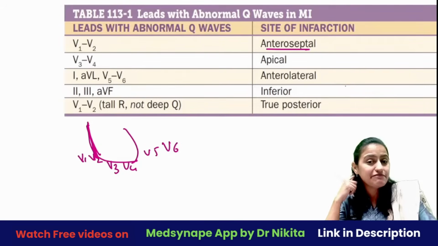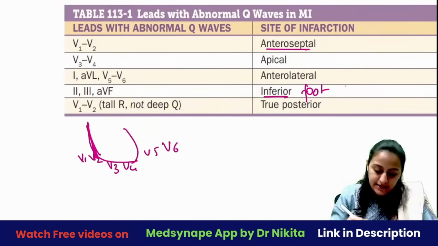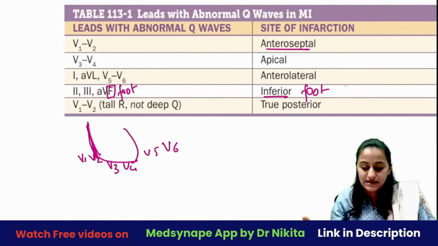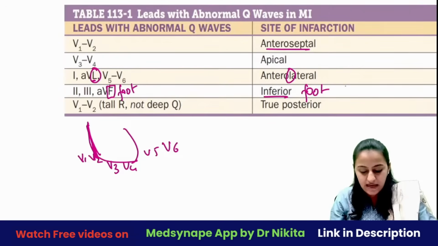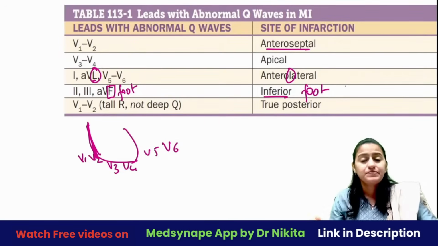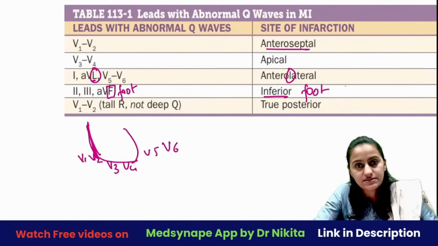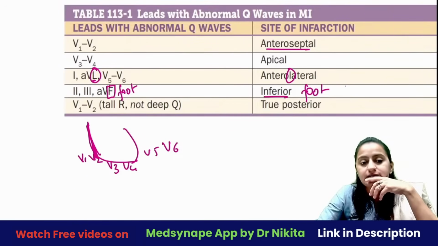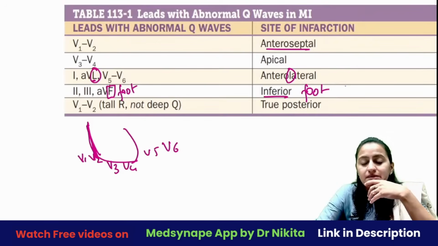Now in the inferior MI, remember the inferior of the body is the foot. So aVF, which is towards the foot, leads 2, 3 and aVF is inferior wall MI. aVL, L is for lateral. Okay, is this clear with everyone? In the posterior wall MI, you would see reciprocal changes in the anterior wall leads. Right, V1, V2 will show ST depression in posterior wall MI. So if there is V1, V2 depression, you can think of posterior wall MI. Clear with everyone?